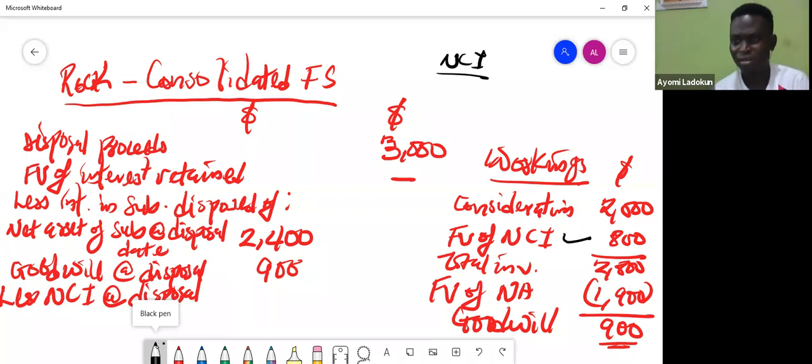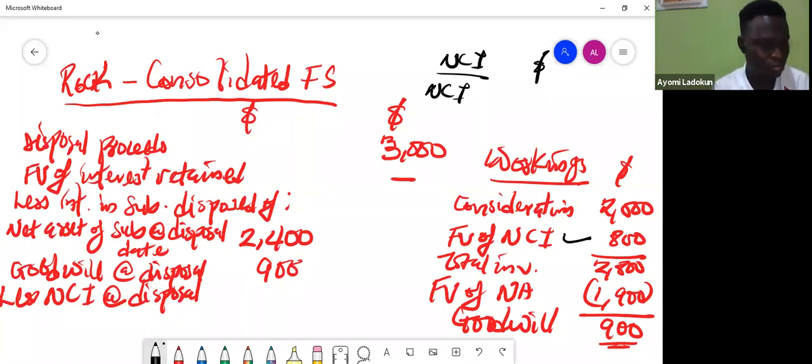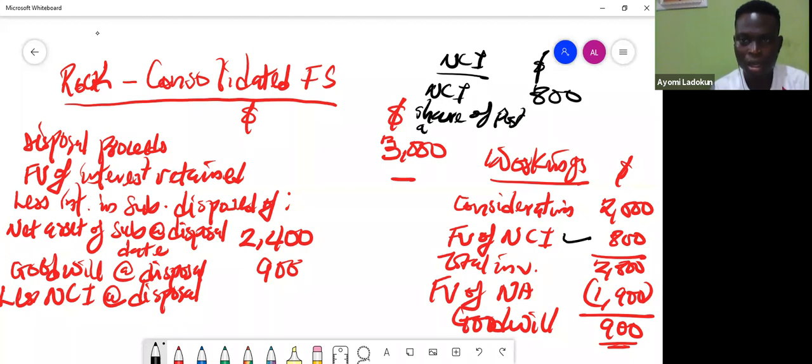Let me see if I can draw. Okay, fine, so that I can use a space. So I have NCI here. What's my NCI at acquisition? My normal 800, I bring it on. So NCI will now share post acquisition, because I have to recognize up to the point of disposal. So I will say share of post acquisition.